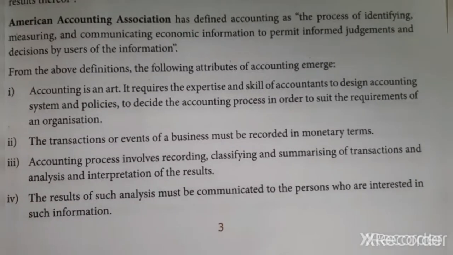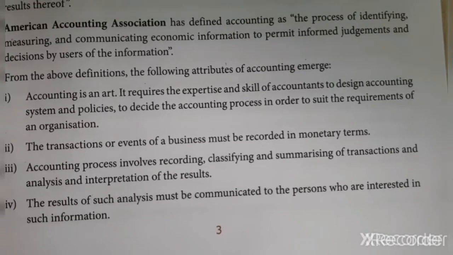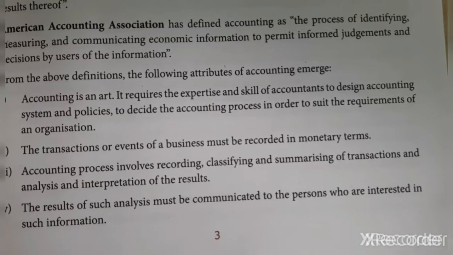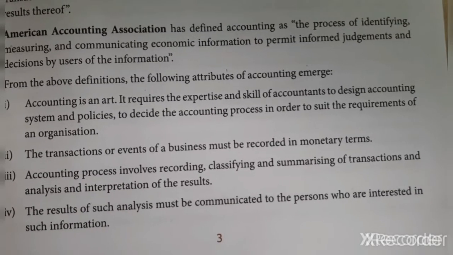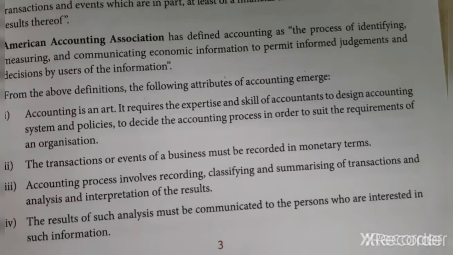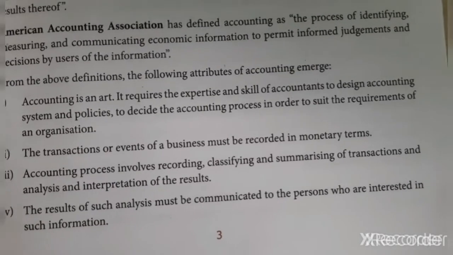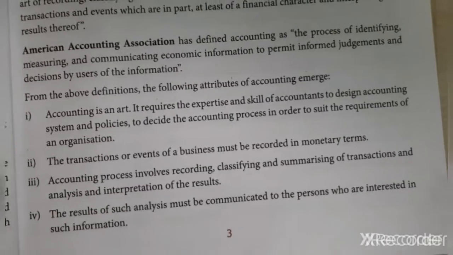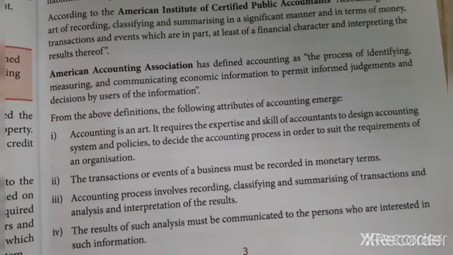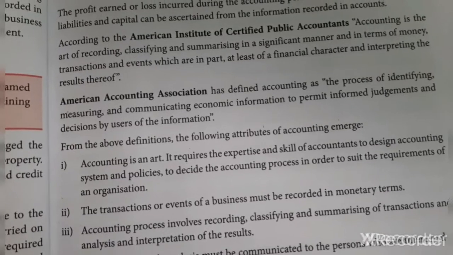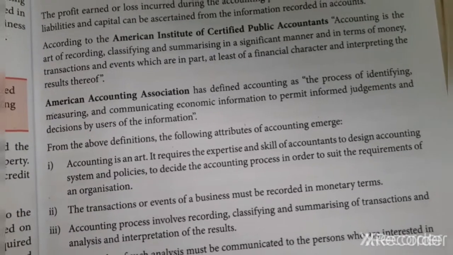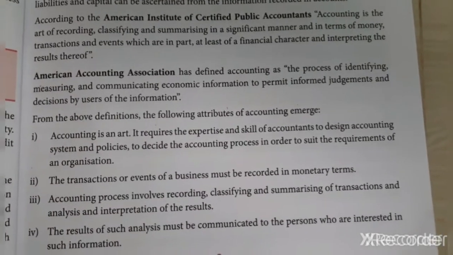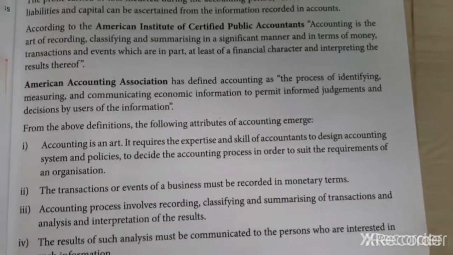Here some definition attributes they have given, so let us see what that is. It requires the expertise and skill of an accountant to design the accounting system and policies, to design the accounting process to oversee the requirements of an organization. So I need to do everything as a work. A lot of definitions are given, but we have taken only the American definitions. It is given as recording, classifying, summarizing and decisions by the users of the information.